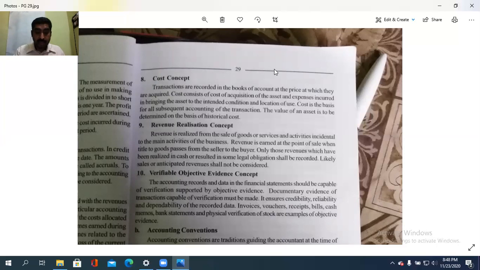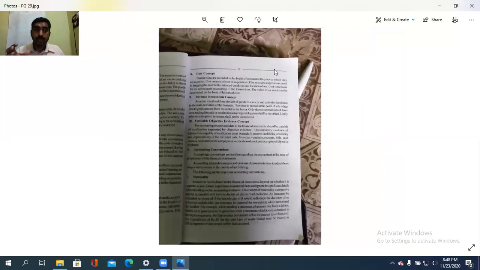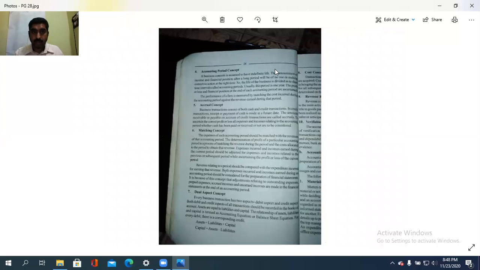So these are the concepts with regard to which one? The generally accepted accounting principles. That is business entity, money measurement, going concern. Then what is the next? Accounting period, accrual, matching concept, that is revenue to be matched with the expenses. Then dual aspect, cost concept, revenue realization concept, and verifiable objective evidence concept. So hope you understand these accounting concepts.